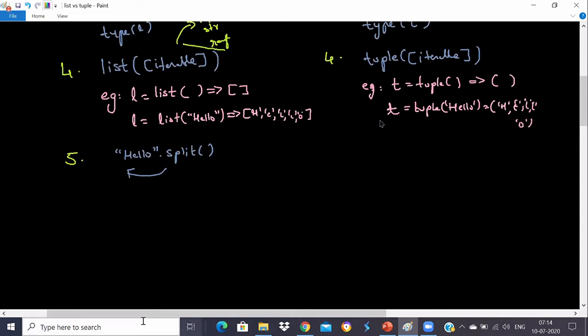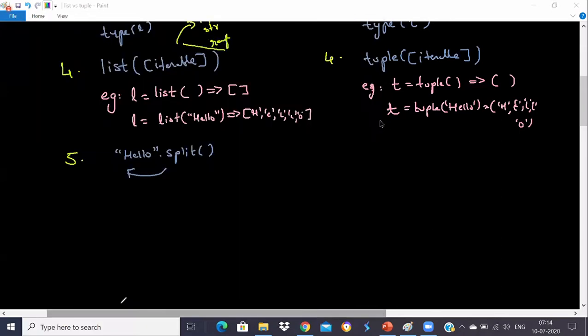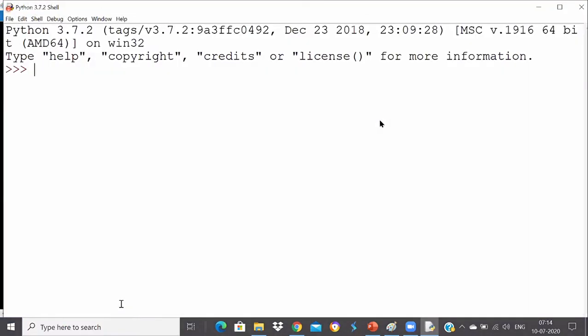Like for example, if I go to my Python IDLE and write this method as hello, or whatever the string may be, stored in some variable, if I say split, it generally splits based on the spaces. There are no spaces, so this will give you a single element. It will not split you based on H, E, L, L, O. It's not like that, guys.